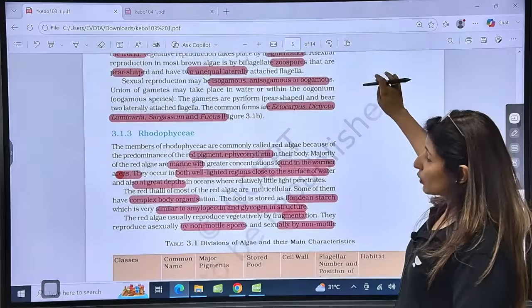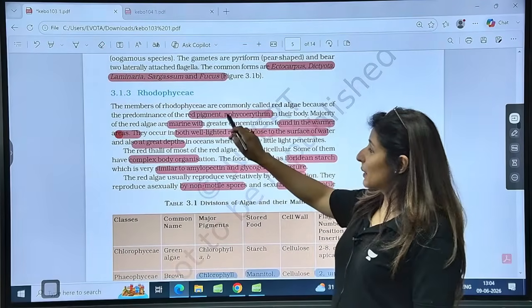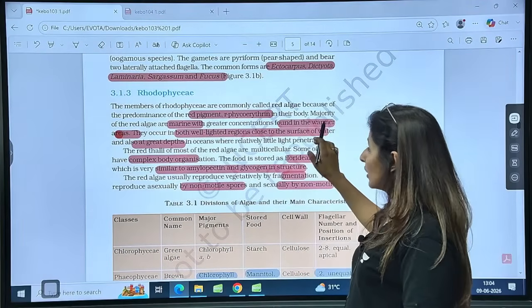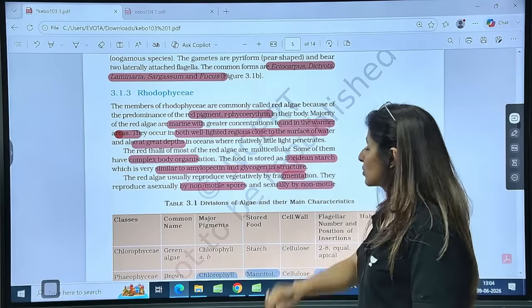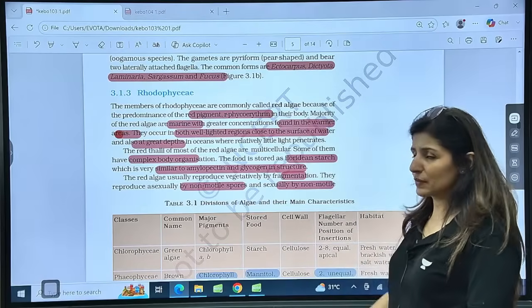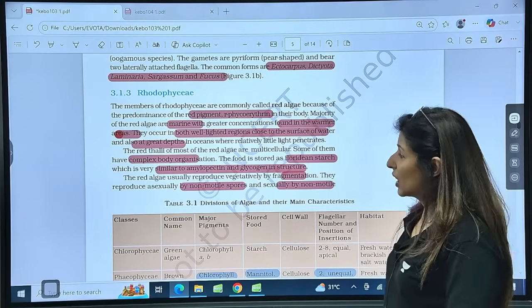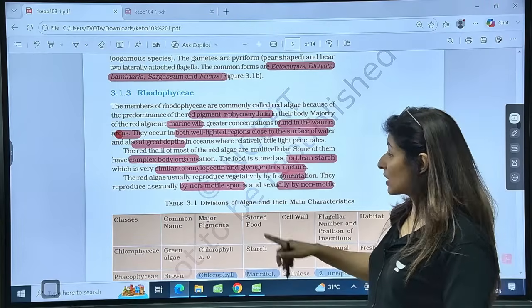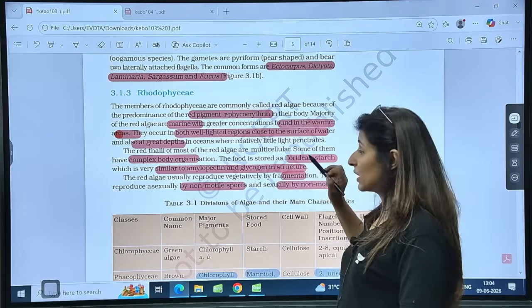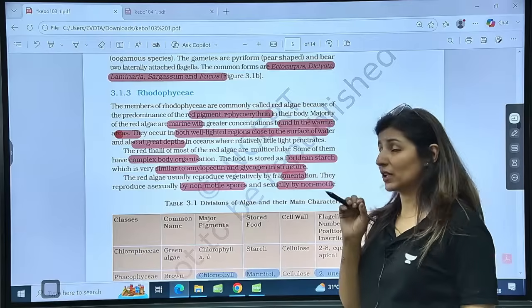Then coming on to Rhodophyceae. So red algae are marine, found in the warmer waters. Is it clear? Both well lighted as well as close to the surface of water, also at depth. So they'll be found in all the zones. Complex body organization, stores food in the form of floridean starch, now the structure of floridean starch is similar to amylopectin and glycogen.